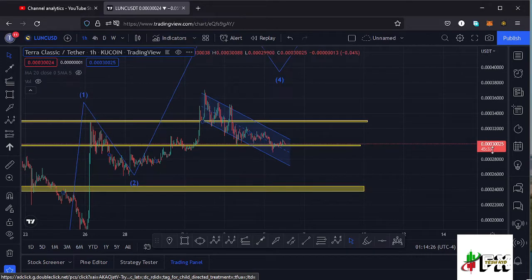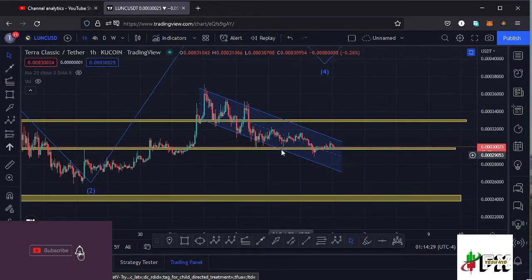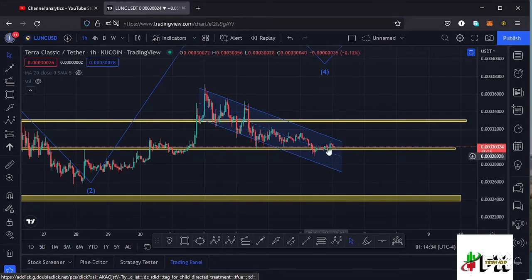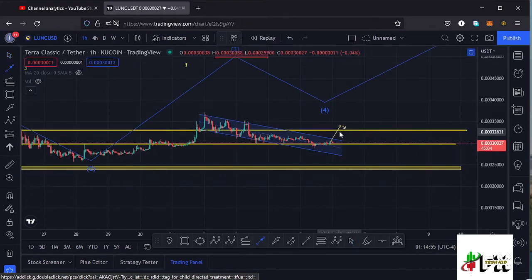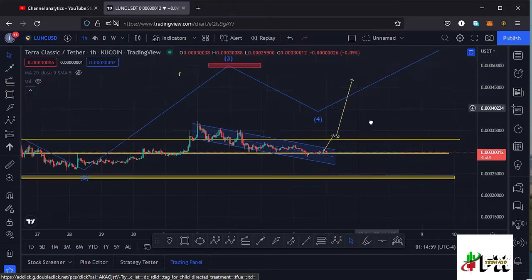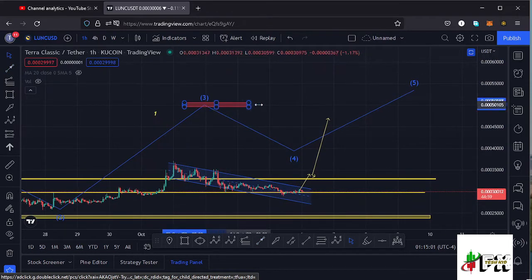And you can also see we have been trading within a channel right here, and in case we break out of that channel to the lower side, that would mean we'll be losing this key area of support and continue unlocking lower prices. But in case we manage to break out of the channel to the upper side, maybe even see a successful retest of the upper side of the channel, manage to break above this key area of resistance once more, have a successful retest of that key area of resistance, then that would be very positive for Lunc, because that would mean we might be able to maximize our target area in the formation of this third wave to the upper side right here.